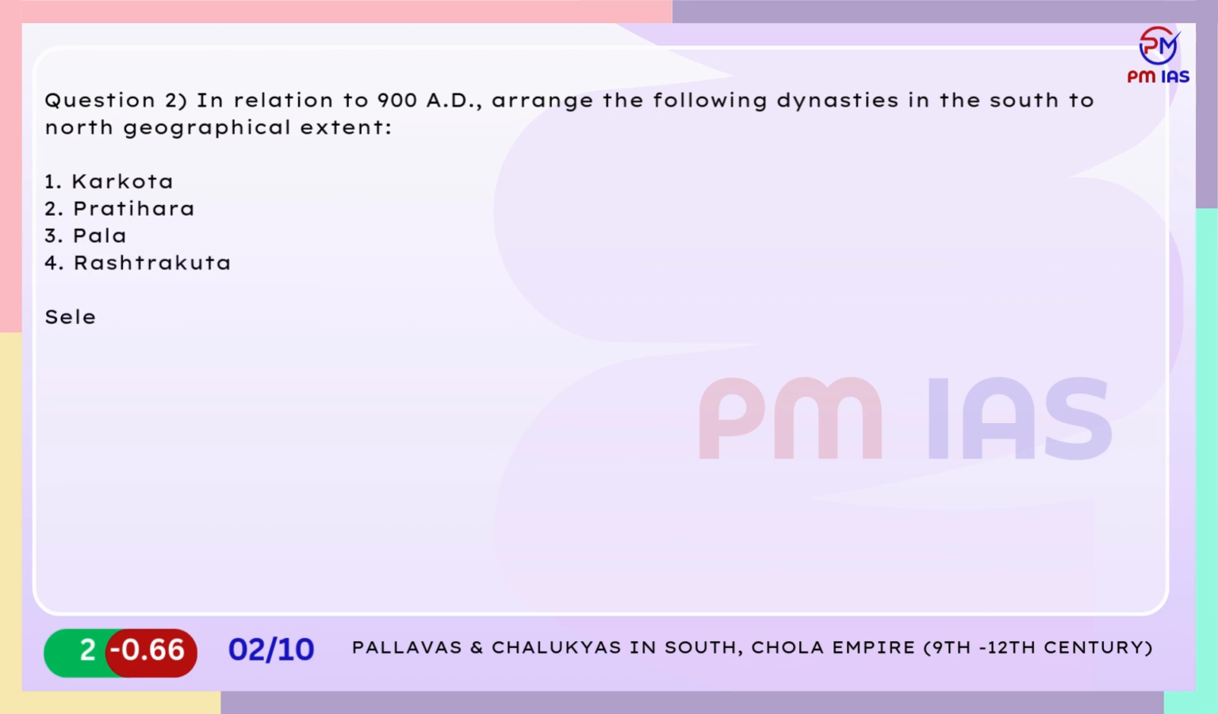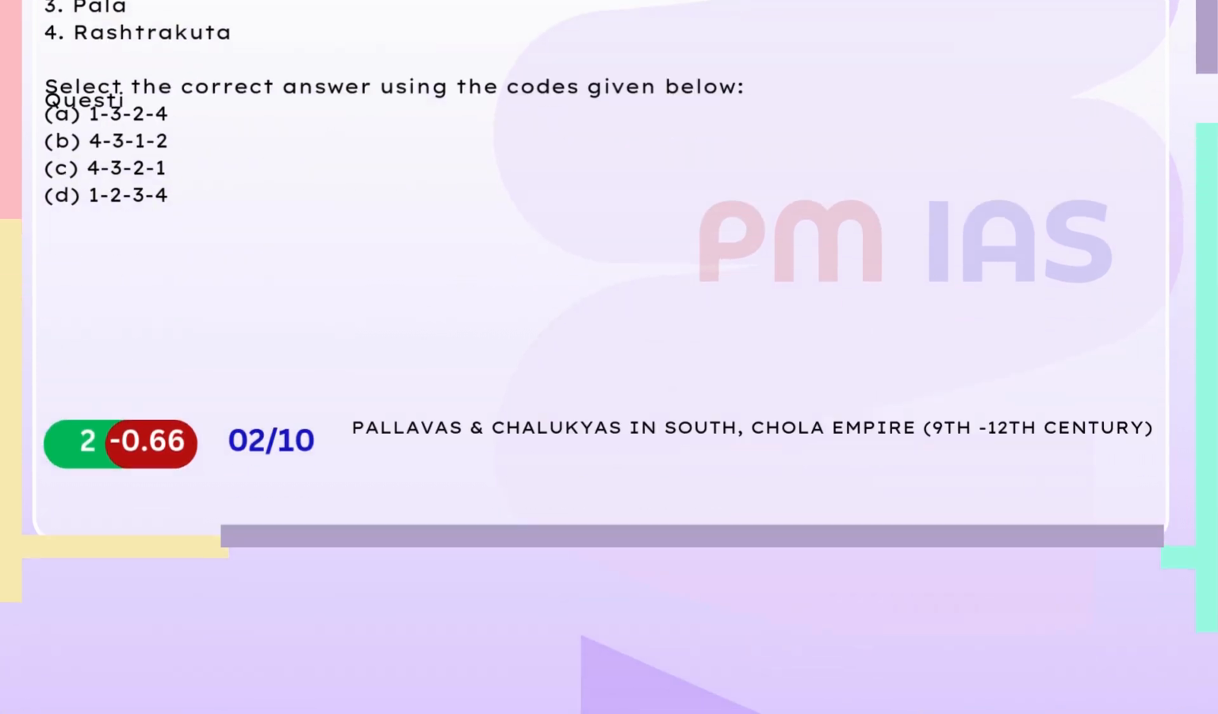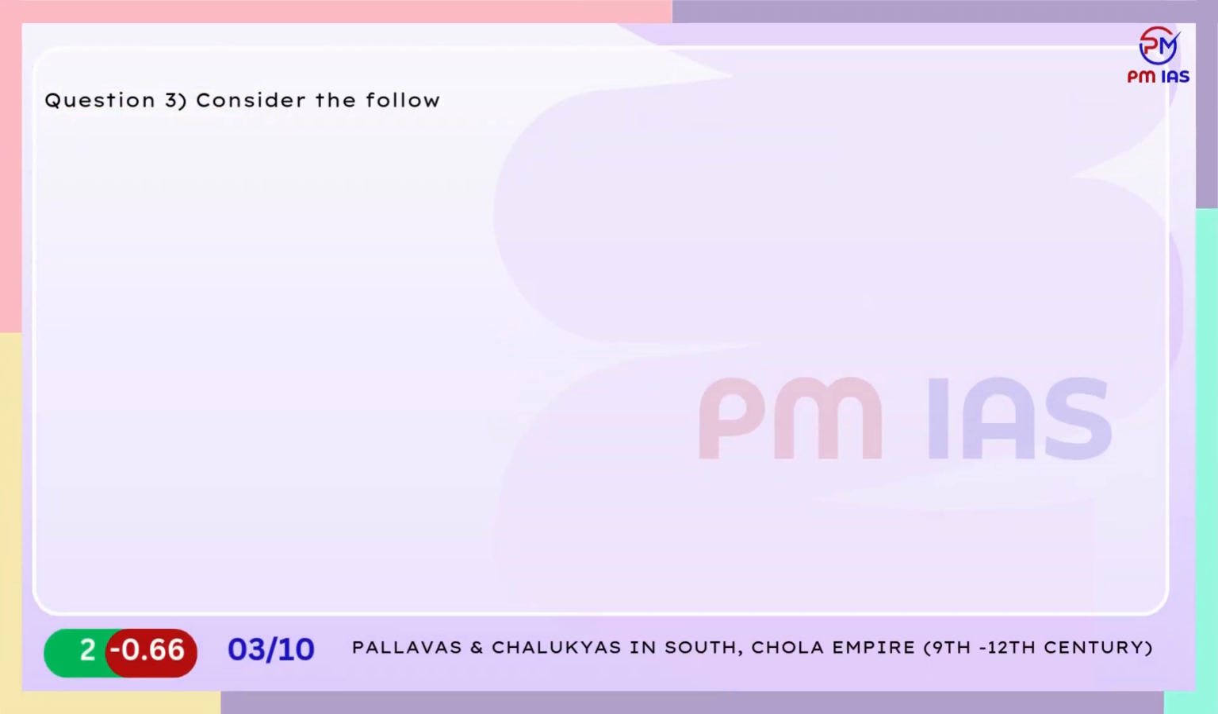A. 1-3-2-4. B. 4-3-1-2. C. 4-3-2-1. D. 1-2-3-4. Question 3. Consider the following statements with reference to Pratihara's reign.